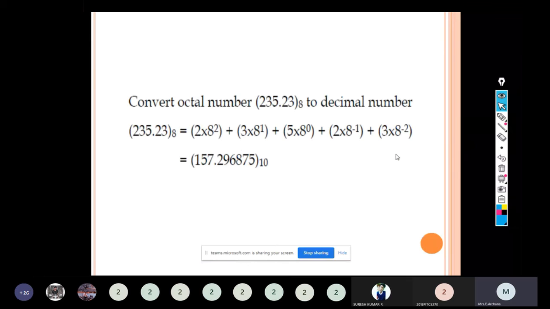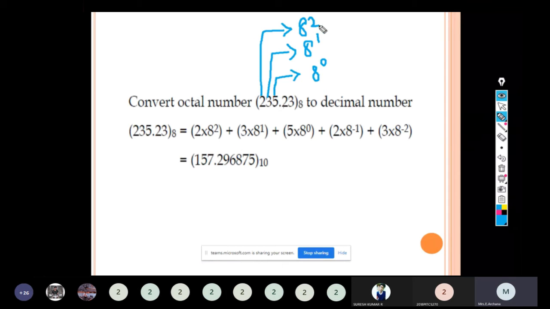So 2 into 8 power 2 plus 3 into 8 power 1 plus 5 into 8 power 0. For integer part, we have to start from LSB. So this is the first bit in our integer part, so it is having the positional value 8 power 0. The next bit is having the positional value 8 power 1. The next bit is having the positional value 8 power 2.